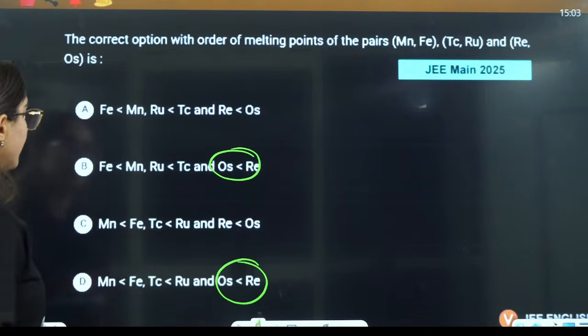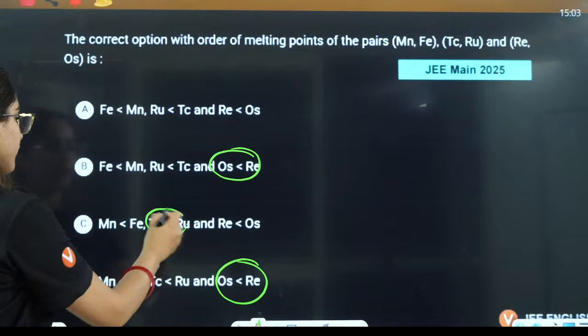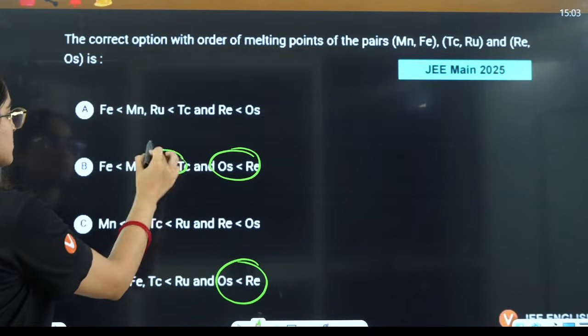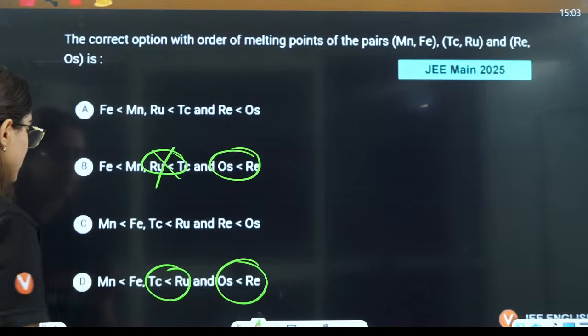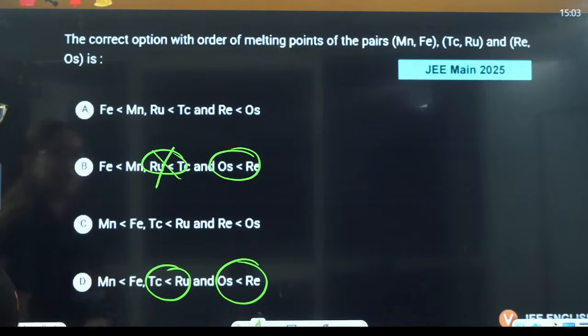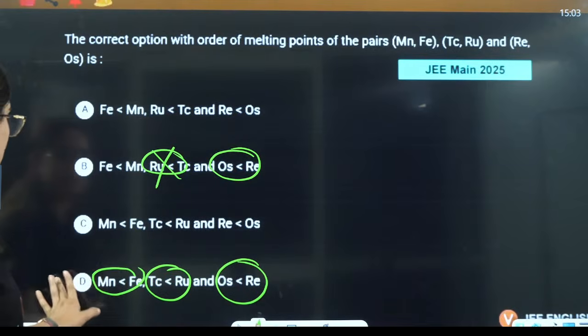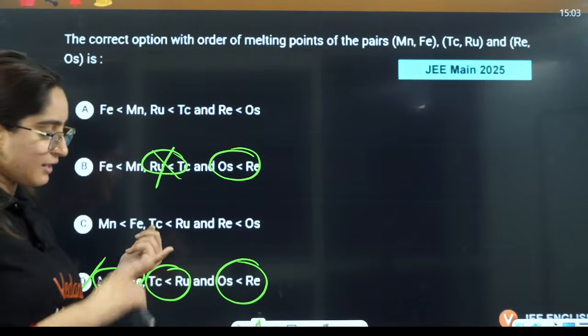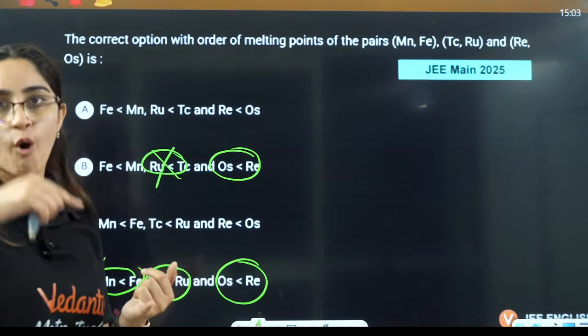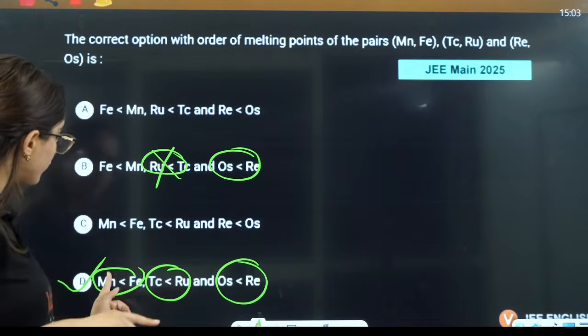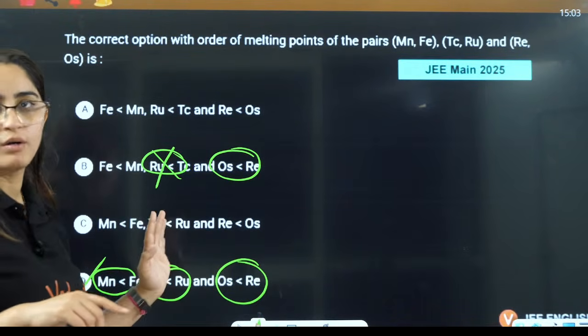Then between technetium and the other, technetium definitely has less, so this is also ruled out. Manganese versus iron, definitely manganese is less. So the answer will be D, because for technetium and manganese you see a drop. That is how we know manganese and technetium will be low.